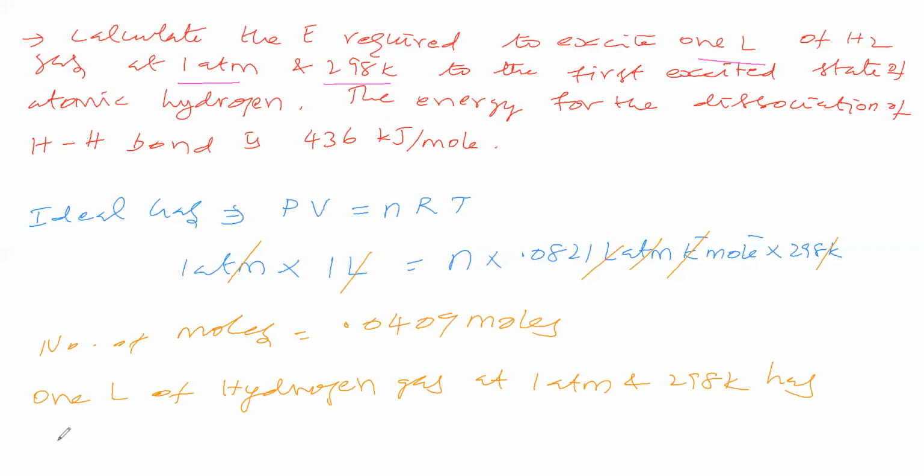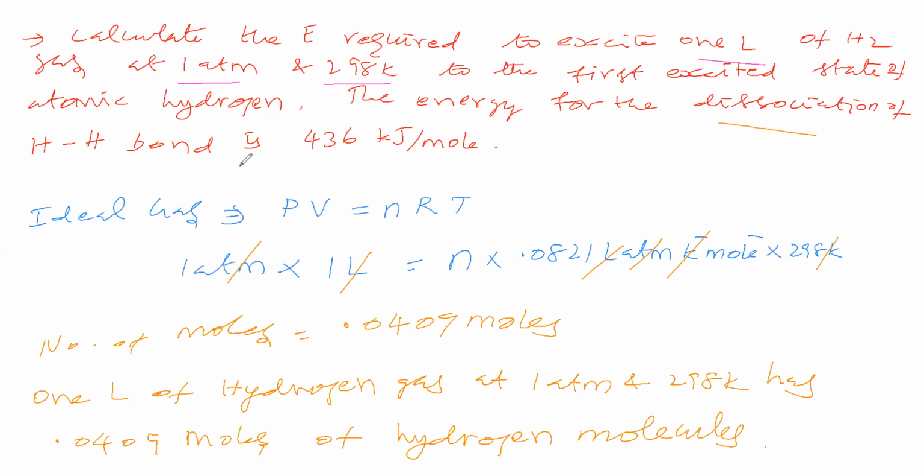This many, 0.0409 moles of hydrogen molecules. Okay, next sentence we will take here.